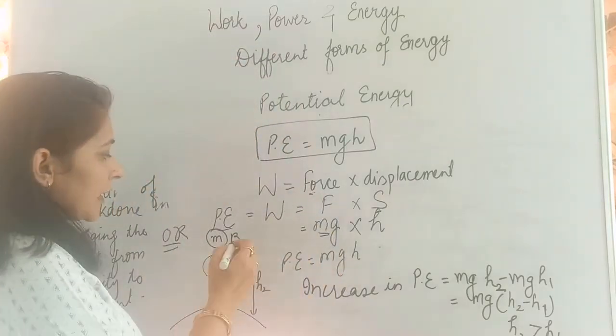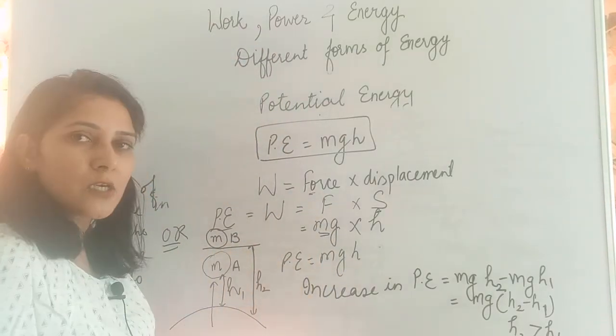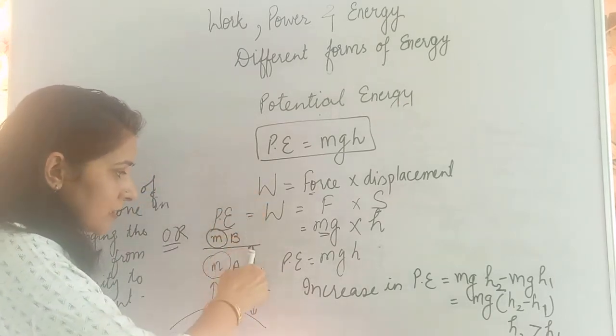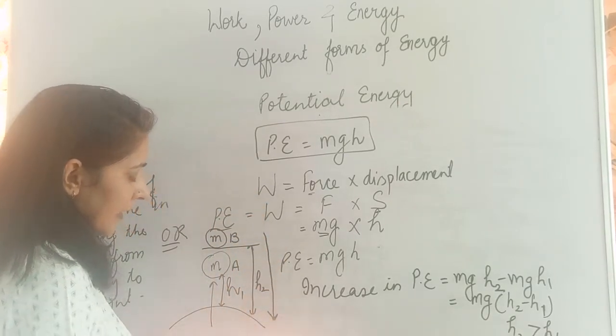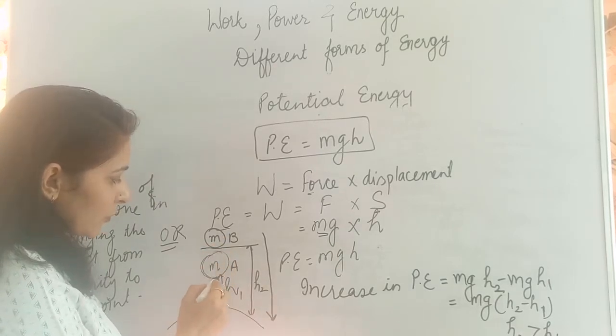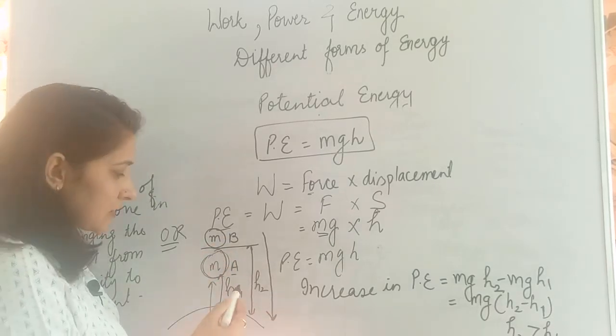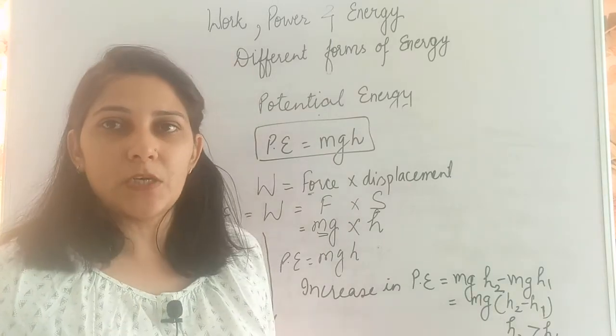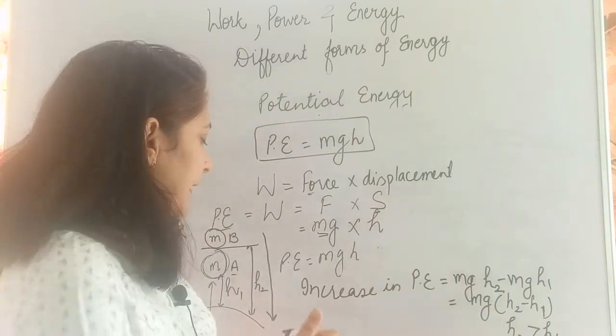How does it happen? Initially the object is at position B, at height h2. If it is falling this way, coming down, then after some time it will reach point A, at height h1. So now what will happen? There is a decrease in potential energy. And how is that decrease given?